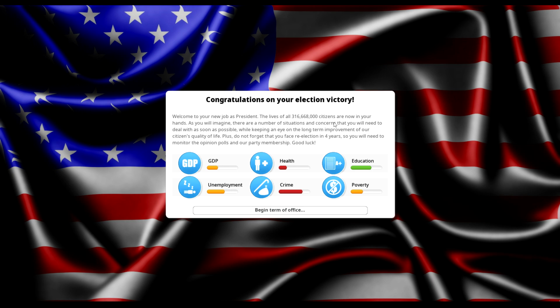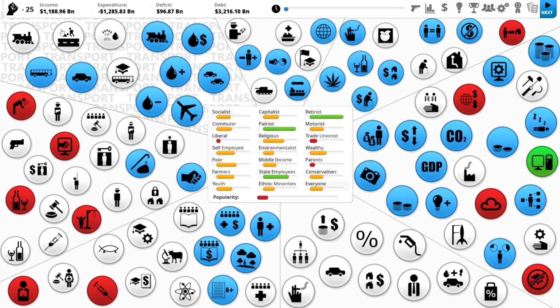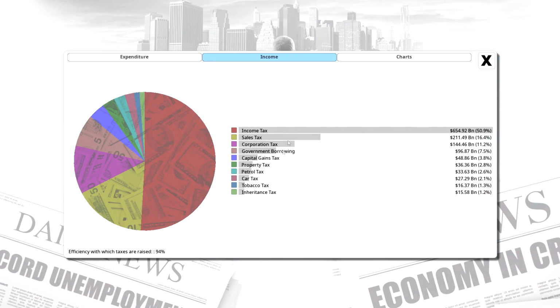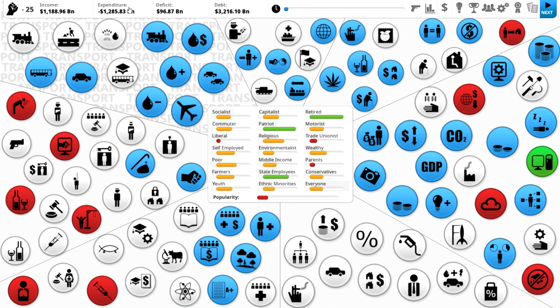So in this scenario, there's about 316 million Americans, which is a little bit below what we currently have in America, but this game is also not brand new. So this is our income, which is generated from a series of things, primarily income tax though, then sales, corporate, and then borrowing, which is not good because then that increases our debt.